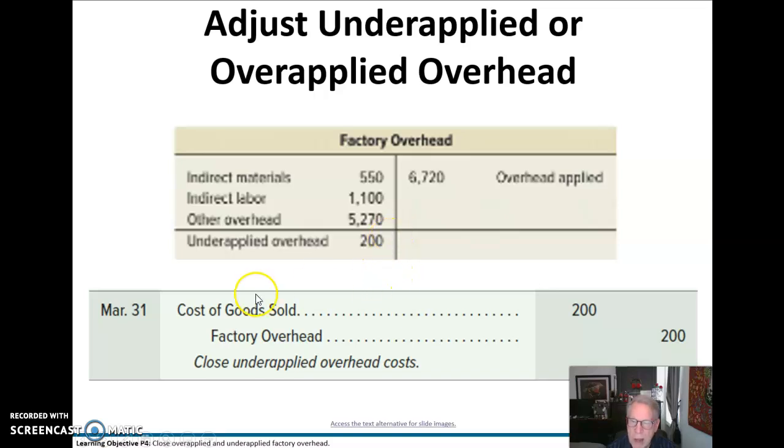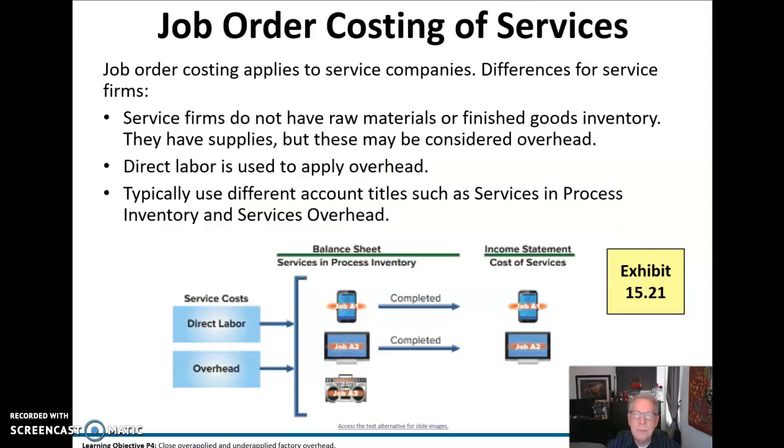So the way we correct for that, as we just showed you, was to debit cost of goods sold and to credit factory overhead. And that closes the under-applied overhead account. When I do that credit to the factory overhead here, that offsets this debit of $200 that's under-applied. Very important concept. Make sure you understand that.